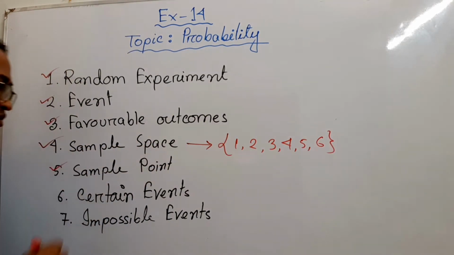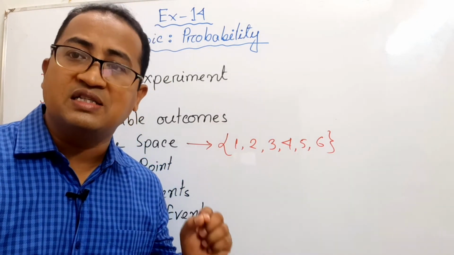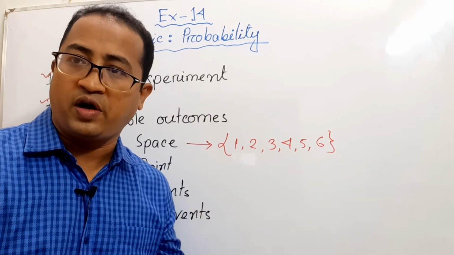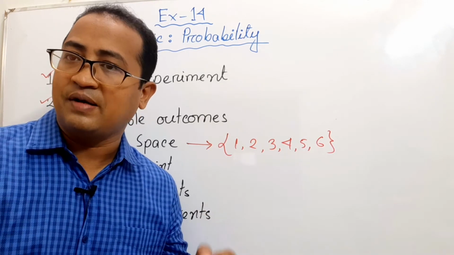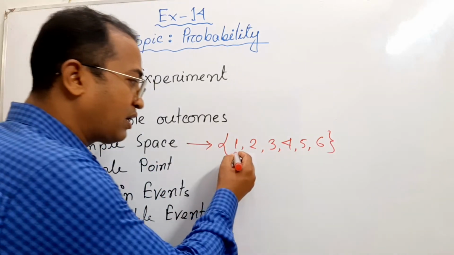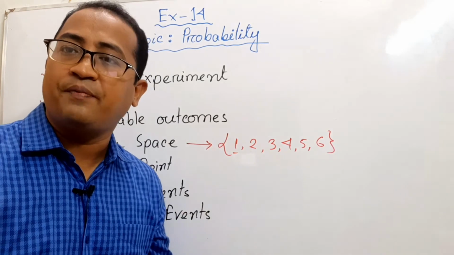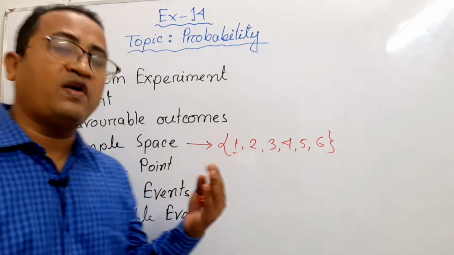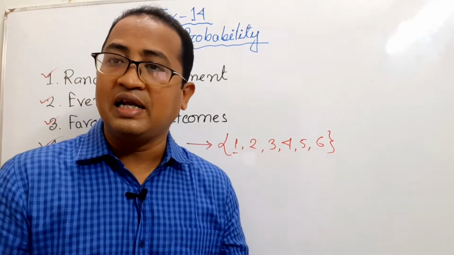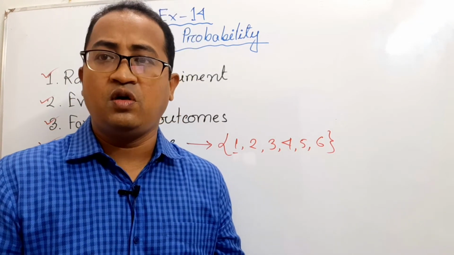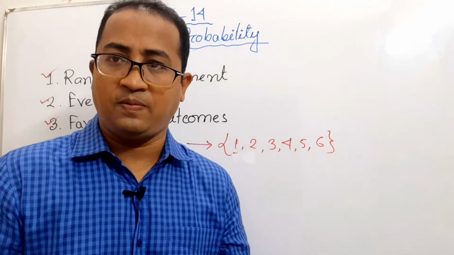Now what is a sample point? The element of the sample space is known as a sample point. Each element of a sample space is known as a sample point. Here 1 is a sample point, 2 is a sample point, 3 is a sample point, as like as 4, 5, 6 are also sample points. So I think all of you are clear about sample space and sample point. These are very, very important for 2 marks questions.